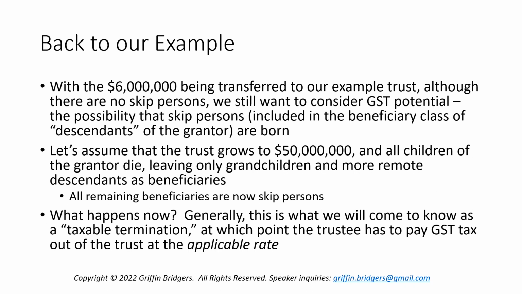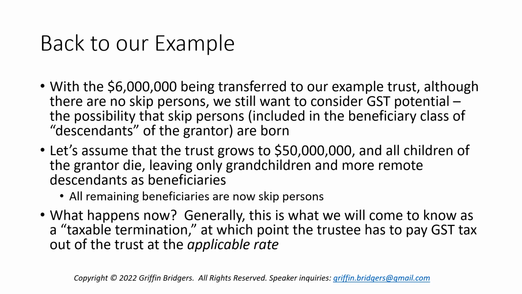So going back to our example, we had the $6 million transferred to the trust. And although there's no skip persons, we still have to consider that concept I introduced last time, GST potential, the possibility that skip persons who are included in that beneficiary class of descendants of the grantor will be born at some point in the future, potentially.